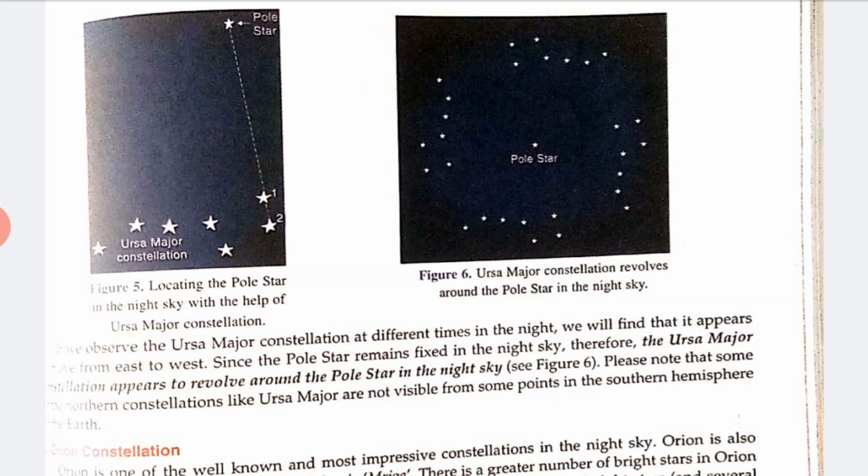Please note that some of the northern constellations like Ursa Major are not visible from some points in the southern hemisphere of the earth. So till here, you just read this chapter, and this is a very interesting chapter.